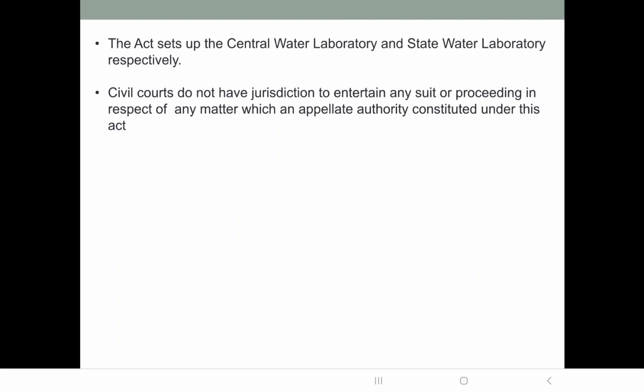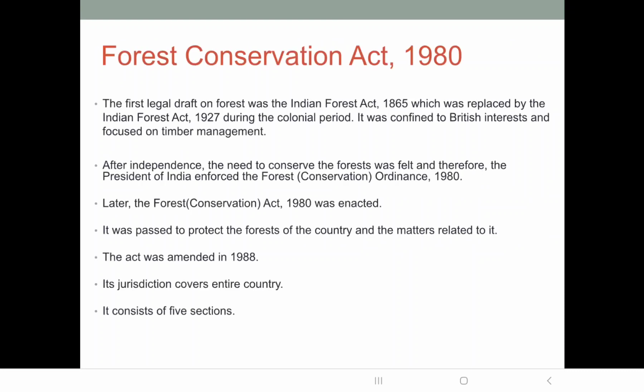Again, civil courts are not given any jurisdiction to entertain any suit or proceeding. If any appellate authority is already constituted for this purpose, then the civil courts cannot interfere, or they cannot entertain any suits or proceedings in respect of this matter, that is Water Prevention and Control of Pollution Act. Okay.